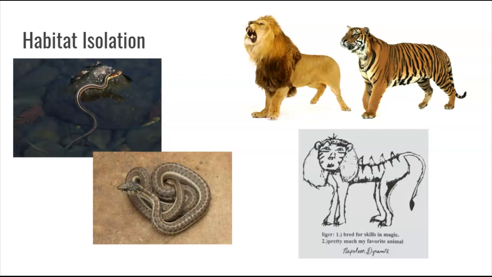For example, these two types of garter snakes: this one lives on land, this one lives in the water. They live in the same general area, but they're never going to breed because the land one doesn't go in the water and the water one doesn't go on land. Lions live in grasslands and tigers live in the rainforest, in the same region, but the lion's never going to go in the rainforest and the tiger's never going to go in the grassland. So they are not going to breed. Pre-zygotic keeps them from making a baby, which Napoleon Dynamite would be very, very sad about.